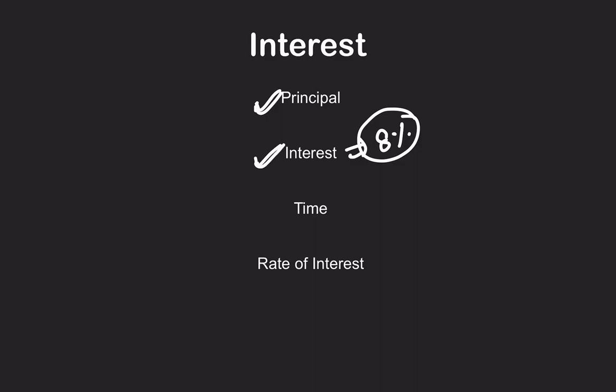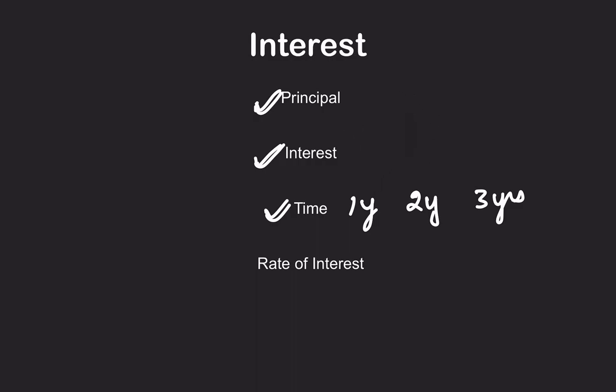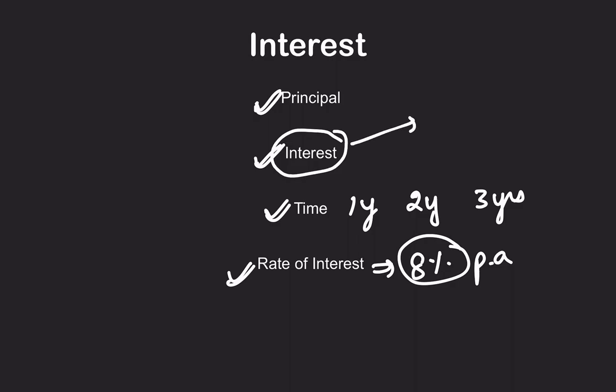We'll see in the question, but for now, you just familiarize yourself with the terms. Time: I keep it for 1 year in the bank, 2 years in the bank, 3 years in the bank. So this is the time period for which you keep your money in the bank. Sorry, that was rate of interest. I just mistook it for interest. Rate of interest is 8%, per annum, per month, whatever they are saying. 8% per annum is the rate of interest. Interest is of two types, simple interest and compound interest. We'll learn in the next video.